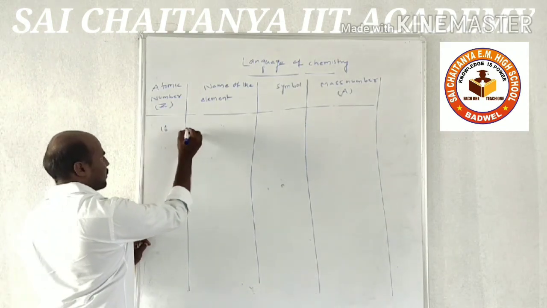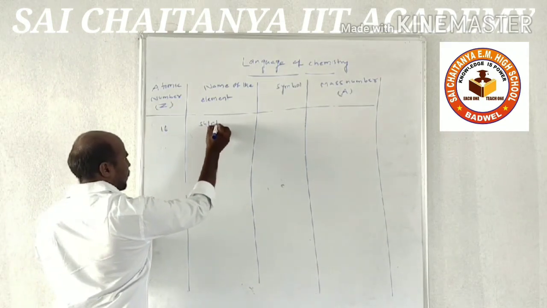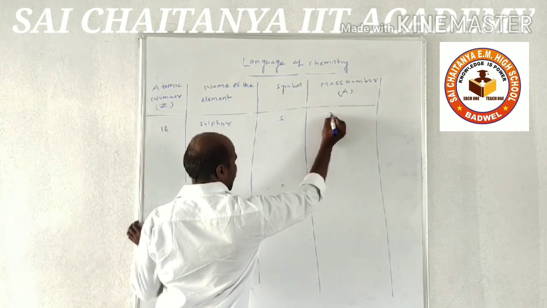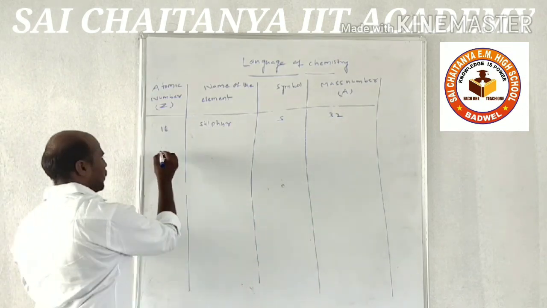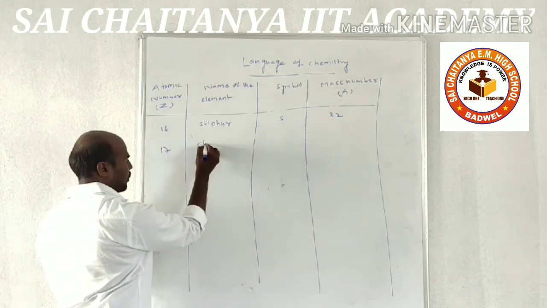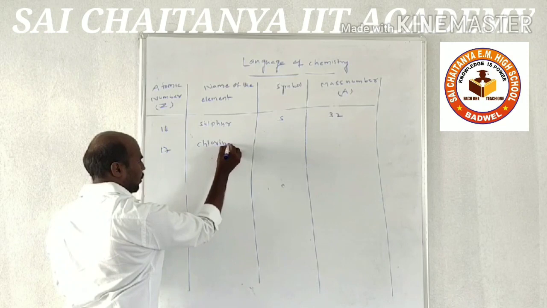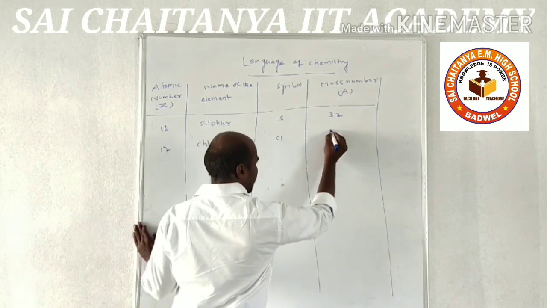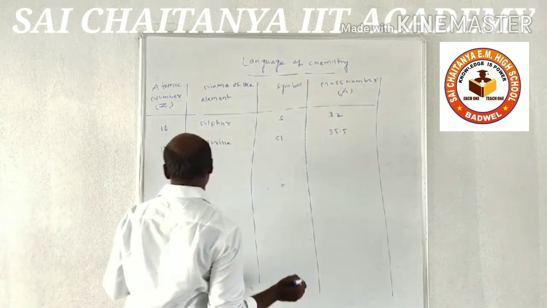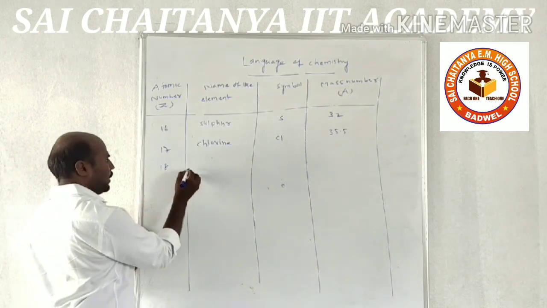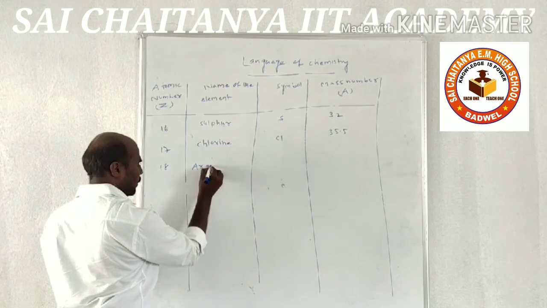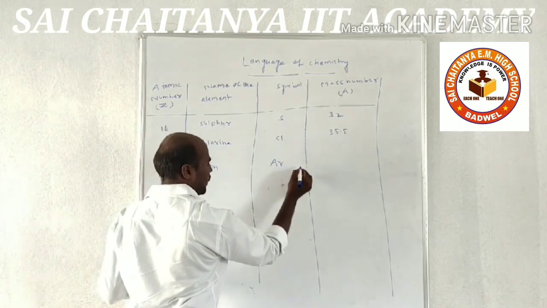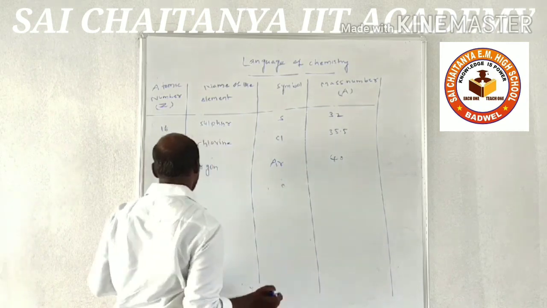Sixteen, sulfur, symbol is S, mass number is 32. 17, chlorine, symbol is Cl, mass number is 35.5. And 18, argon, symbol is Ar, mass number is 40.